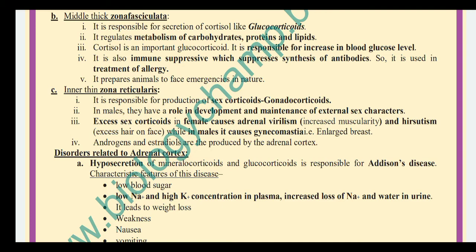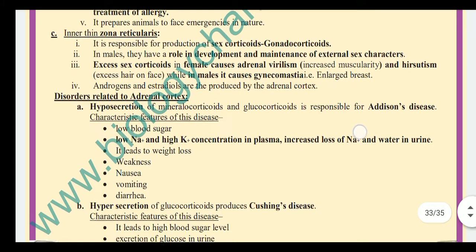Cortisol is an important glucocorticoid responsible for increase in blood glucose level and is also immune suppressive, which suppresses synthesis of antibodies. It is used in the treatment of allergy when a large amount of antibodies is found in the blood, or an increase of antibodies for a specific material. It prepares the animal to face emergencies in nature.